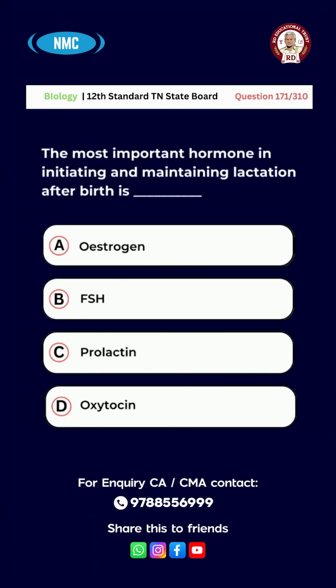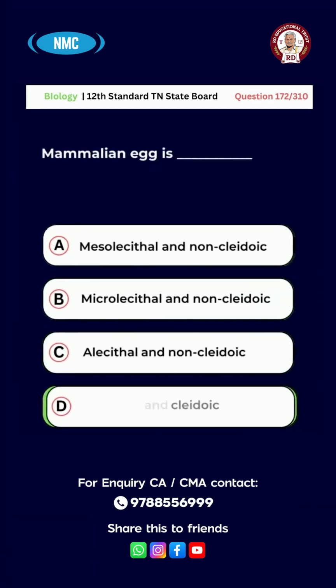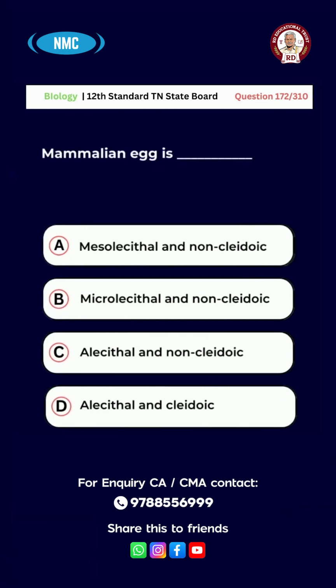And the right answer is option C, prolactin. Question number 172. Mammalian egg is A, mesolecithal and non-cleidoic, B, microlecithal and non-cleidoic, C, alecithal and non-cleidoic, D, alecithal and cleidoic. And the right answer is option C.